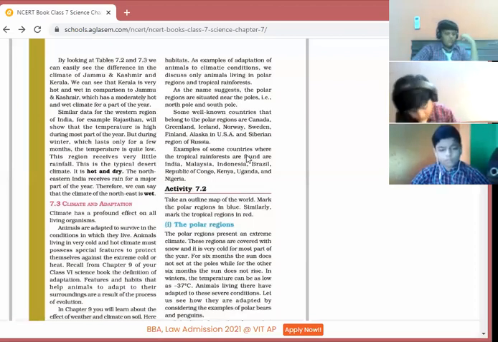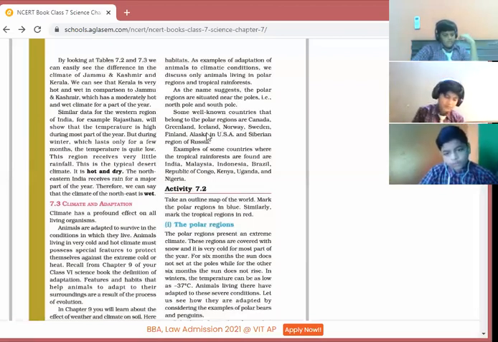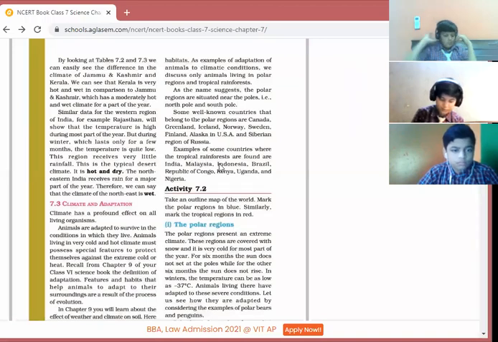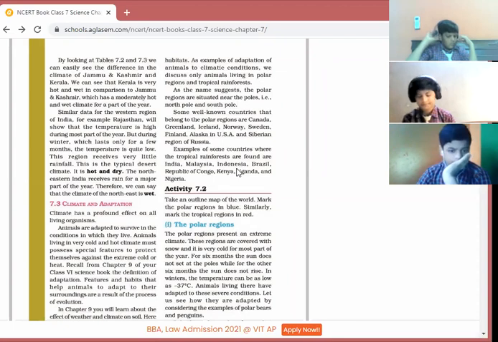You can make the web charts. In the first web chart, you can write down the countries that belong to polar regions. These two web charts can be there. One more web chart is here: the countries of tropical rainforest, where the tropical rainforests are found. So these are the two web charts. You can make these two web charts.